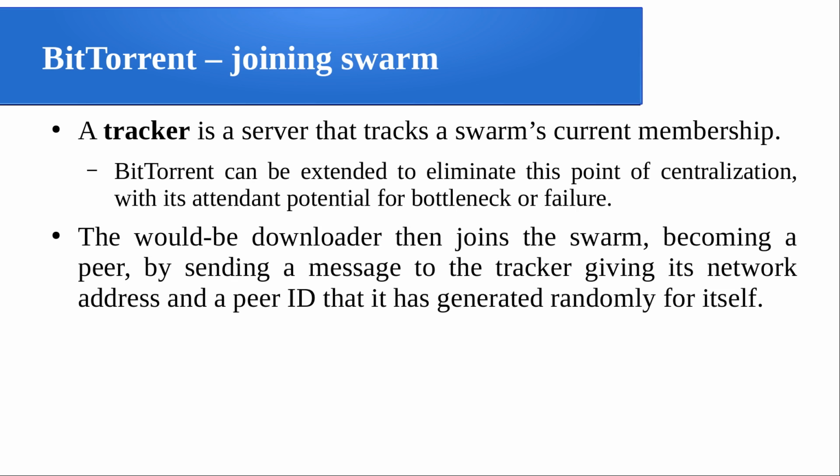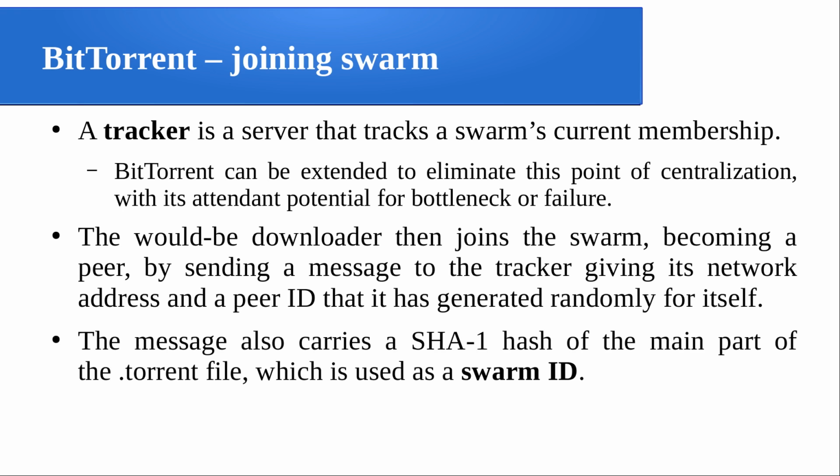Now the would-be downloader joins the SWARM, becoming a peer. Whoever wants to download first has to join the SWARM, and he also becomes a peer for others. And when he is a peer, he has to send his own information to the tracker, then only others can locate him. So by sending a message to the tracker giving its network address and the peer ID, that is generated randomly for itself, with both of that information it will be registering its presence to the tracker.